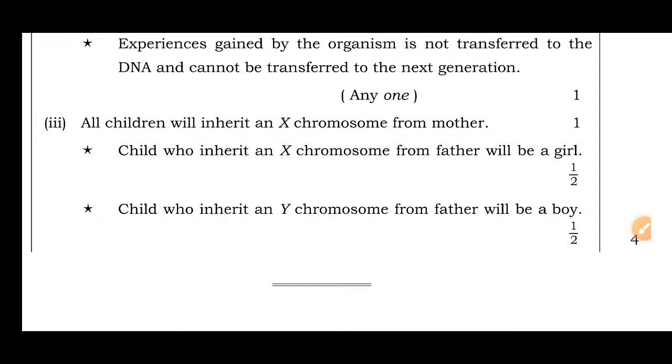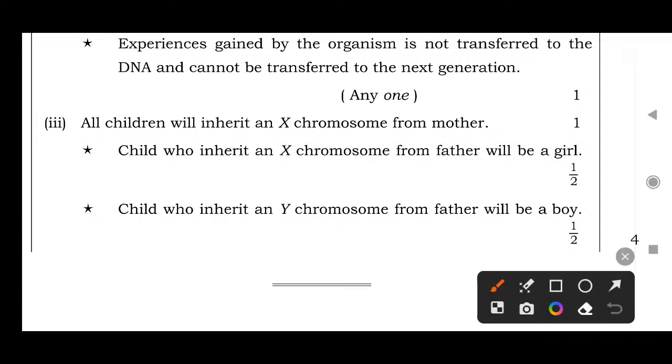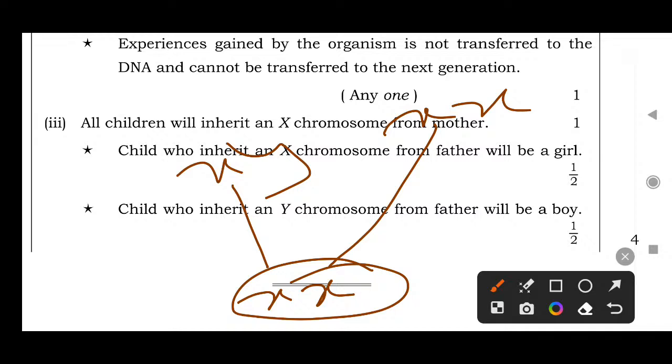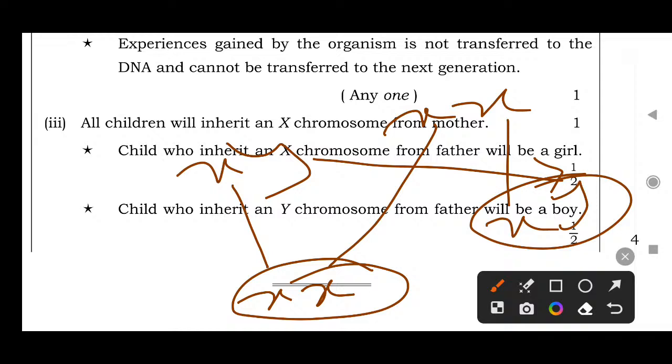Like this. See, the father has XY chromosomes, the mother always XX chromosomes. If an X chromosome comes from the father and an X chromosome from the mother, the newborn baby is a girl. If an X chromosome comes from the mother and a Y chromosome from the father, the newborn baby is a boy.